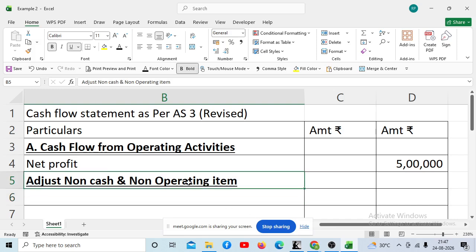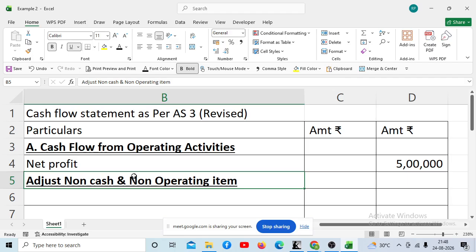So just give this heading, adjust non-cash and non-operating items. Non-operating items will include items in financing activities and investing activities. Means anything which is not related to operating, and has come while calculating this profit, we have to adjust that. While reading the question, you will come to understand.